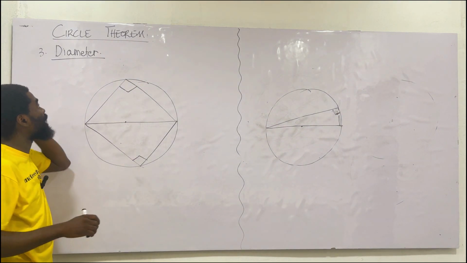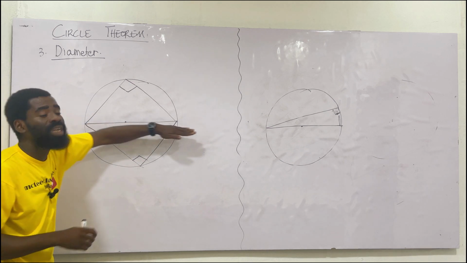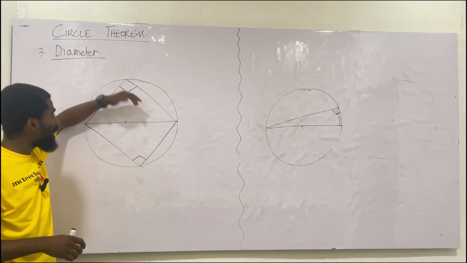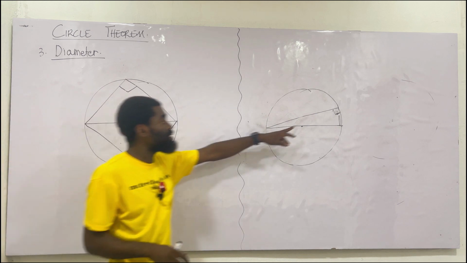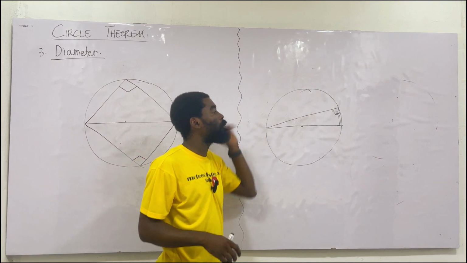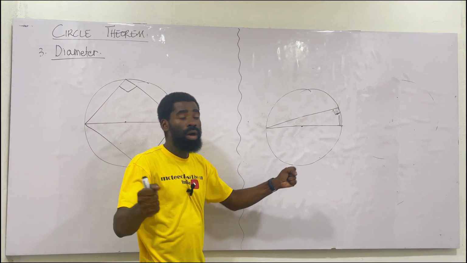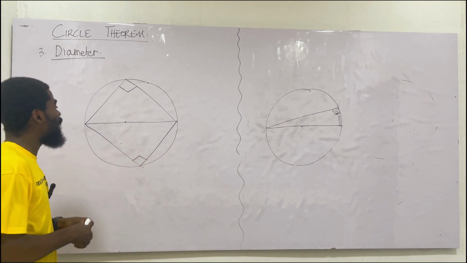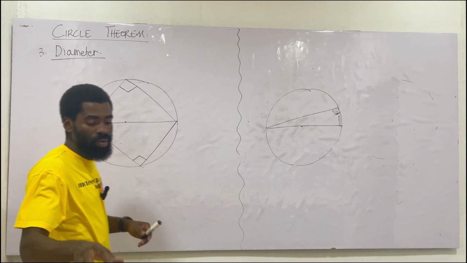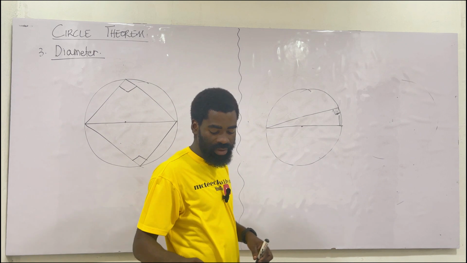So the question always tells you, you should understand what the diameter is. Is the line passing through the center? Do I see a triangle on it? No matter the size of the triangle, once it is touching the circumference, it's 90 degrees. Good. So that's about the diameter, and that leads us to something called the cyclic quadrilaterals.